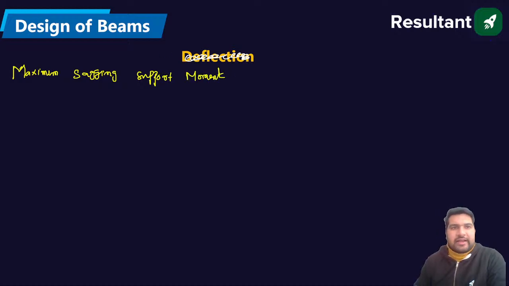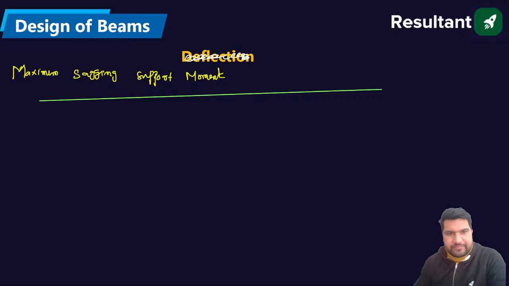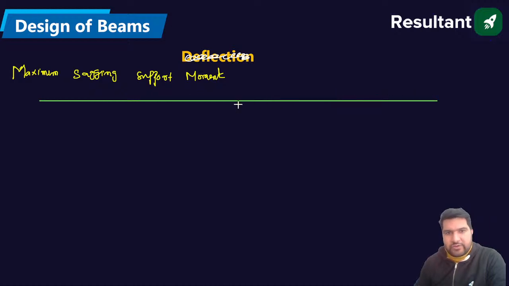In that case, I'm taking the beam, guys. This is our beam. There are various supports. Let us suppose this support. On this support, I want the maximum sagging.